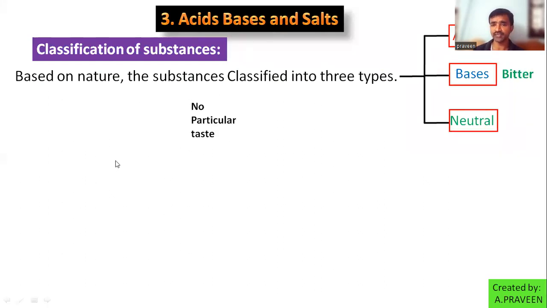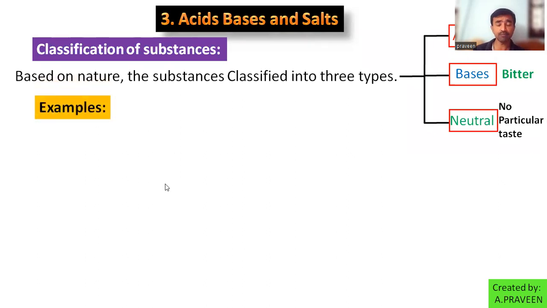There is no particular taste. They give you a taste other than sour or bitter. Those are called neutral substances. So here I got 3 types of classification. What are they? Acid, base, and neutral. Simply, can you give me an example from your daily life for acids, bases, and neutral substances based on the taste? Anybody? Based on the taste.